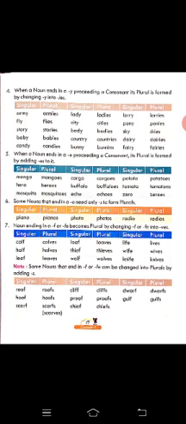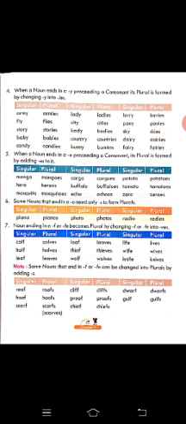Let's see the next rule. When a noun ends in O, preceding a consonant, its plural is formed by ES. For example, mango. Mango will become mangoes. Mosquito will become mosquitoes.